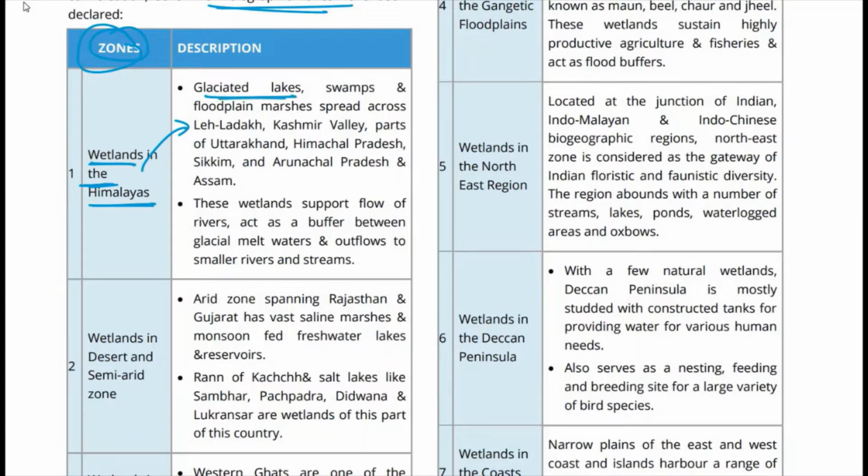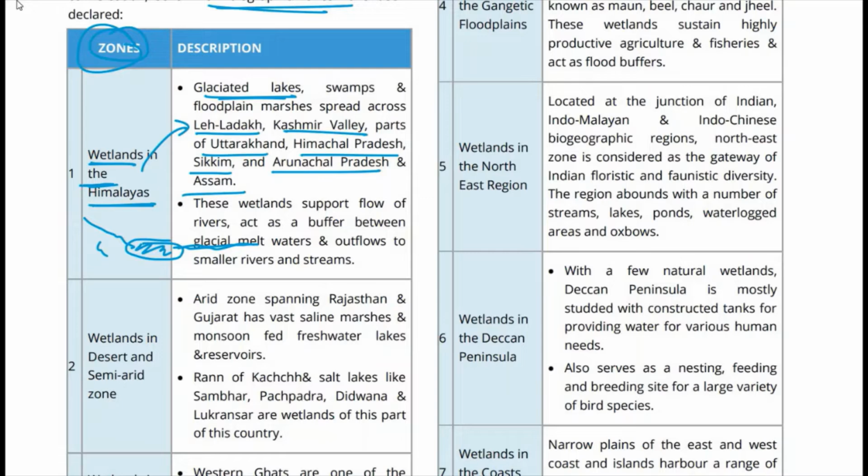There are glaciated lakes, swamps, and floodplain marshes spread across Leh Ladakh, Kashmir Valley, parts of Uttarakhand, Himachal Pradesh, Sikkim, Arunachal Pradesh, and Assam. These wetlands in the Himalayan region act like a buffer zone between the glacial melt and the rivers. So here there is glacial melt and then there are rivers, right? So there are small rivers and streams.